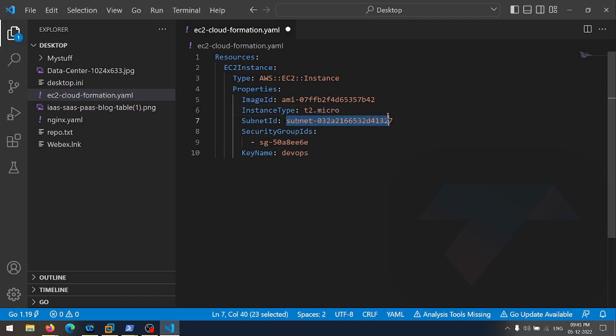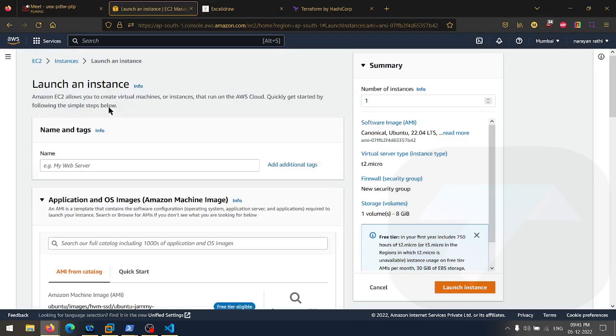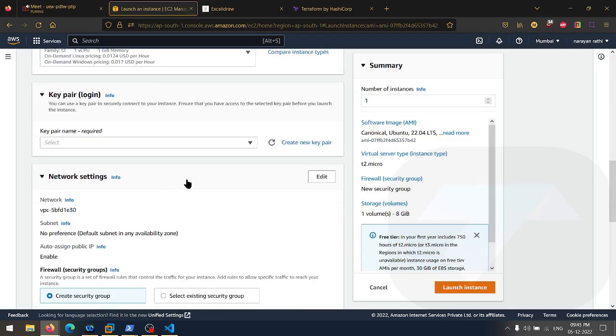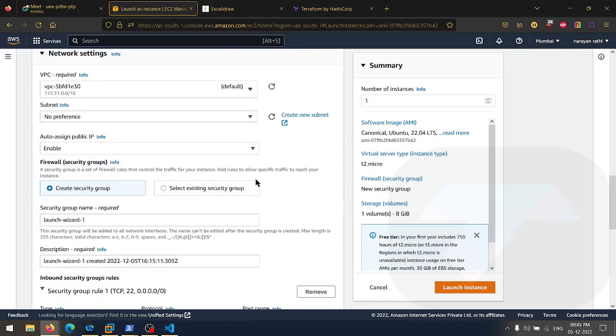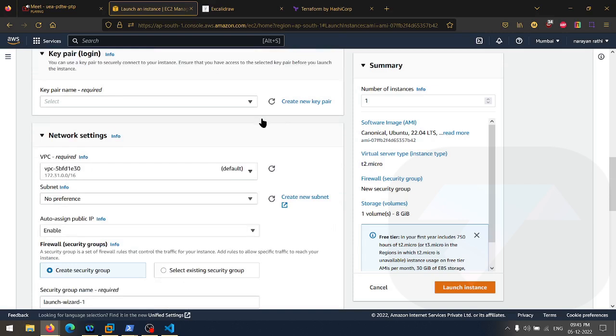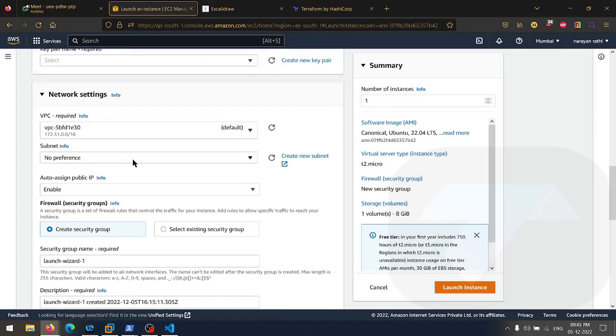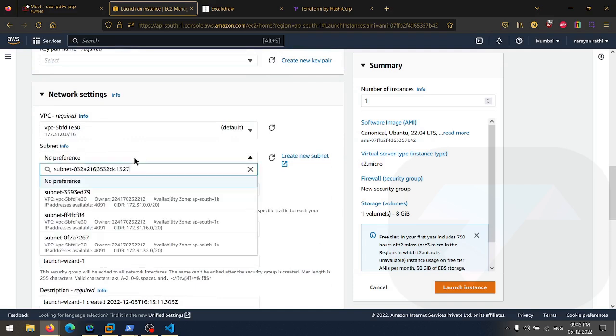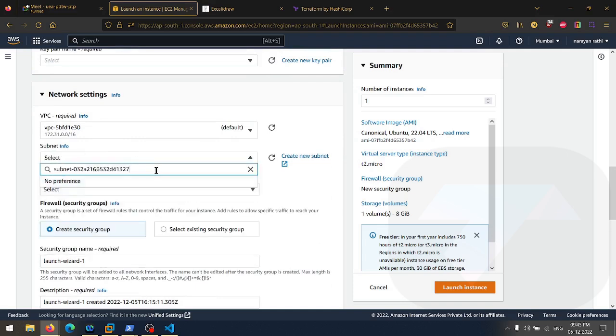Now the subnet ID will definitely be the same, because the subnet is created by us, that comes under networking. If you just go here and click here, I'm comparing it from the launch configuration where we are launching the system, but you can compare it directly from the VPC section where you will see the subnet IDs. If you paste the ID here and hit enter, again it says no results.